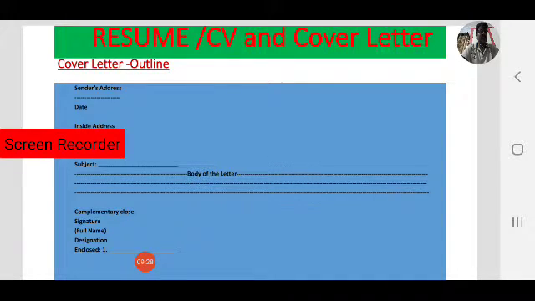While writing a cover letter, we have to follow the format of an official letter. So let us see the outline of a cover letter. What are the important parts in a cover letter or an official letter? The first one is the sender's address. Who is the sender? The writer of the letter.